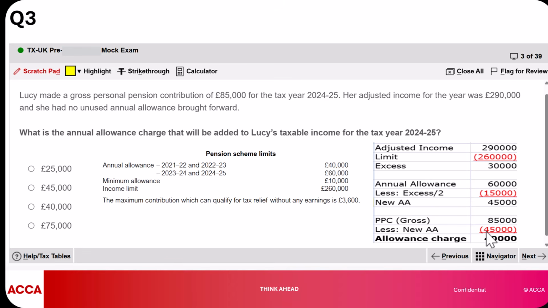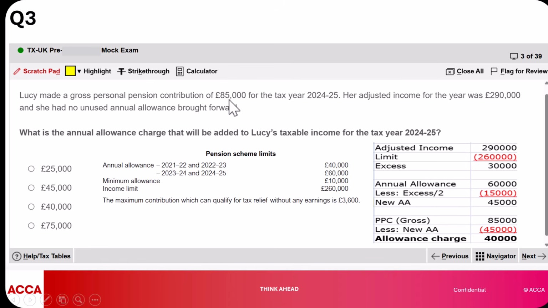Now, I'd also like us to understand, and this is just a by the way, that as much as she's contributed 85,000 to her pension contribution, it's good to note that in another question, this personal pension contribution would have expanded the band rates. And this would be very helpful when you're computing your tax liability.